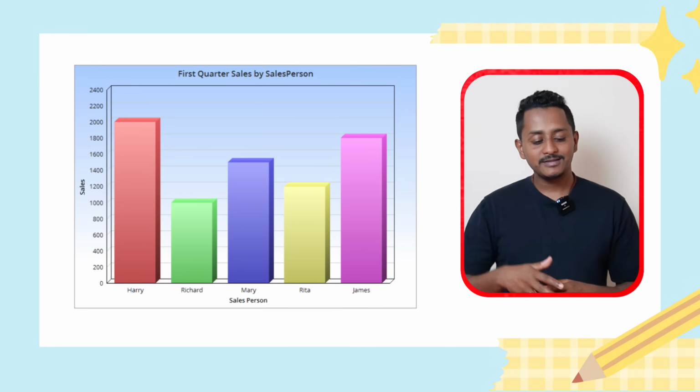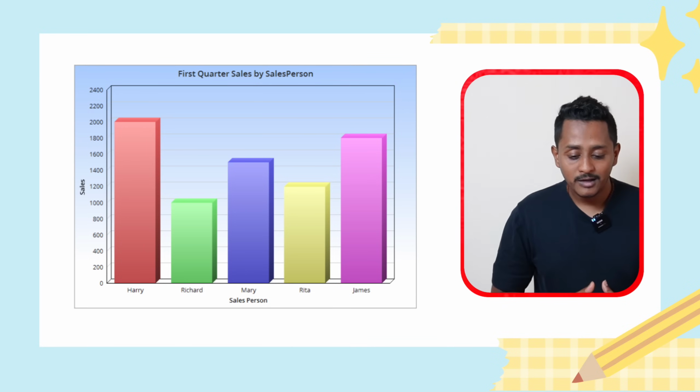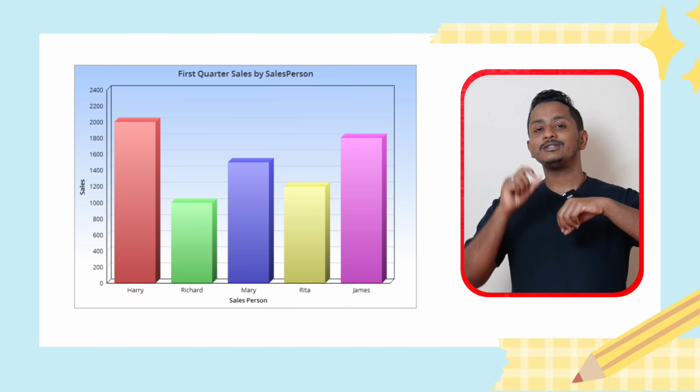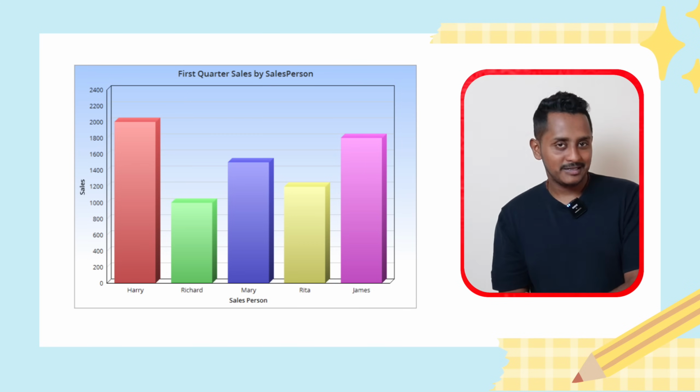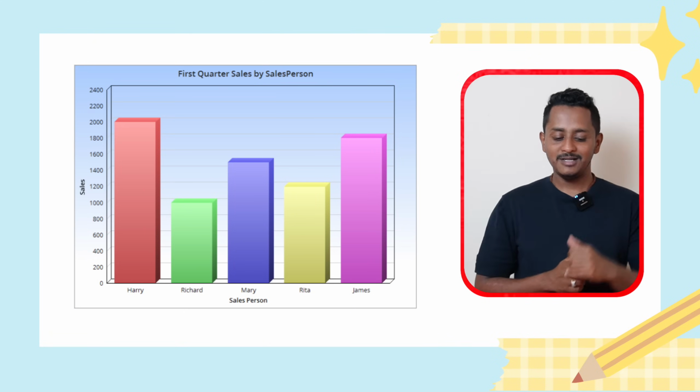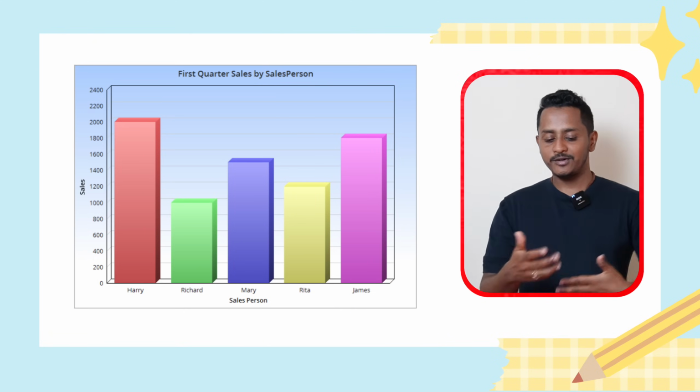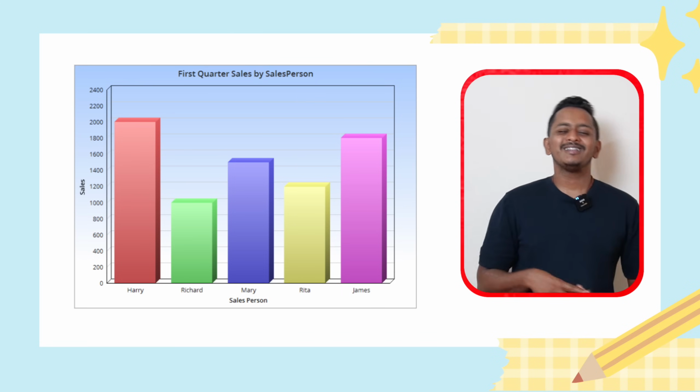Another interesting point is James almost hit a value of 1800, being the second highest quarter sales in the first quarter by a salesperson. Overall, this image illustrates the first quarter sales by salesperson across many salespersons such as Harry, Richard, Mary, Rita, and James. That's all. Just speak, man.